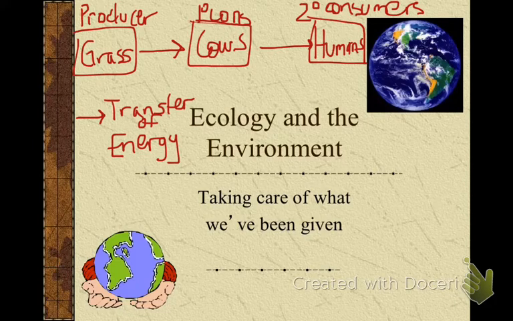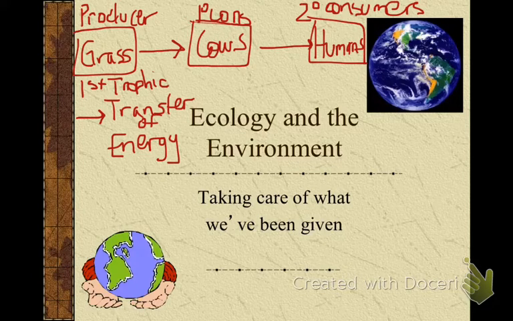Kind of review. So trophic level, what that means, your trophic levels, is the energy level that you are at. Which one do you think is at the very first trophic level? Grass. So this is your first trophic level. And the reason why it's the first trophic level, where is it getting its energy? Sun. Your first trophic level because it's obtaining energy from the sun.